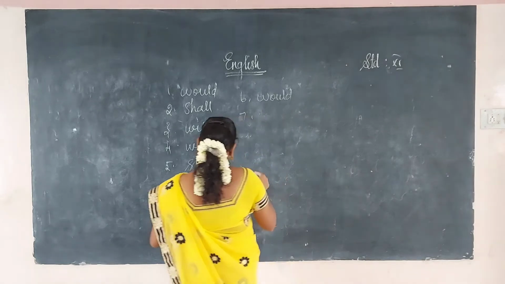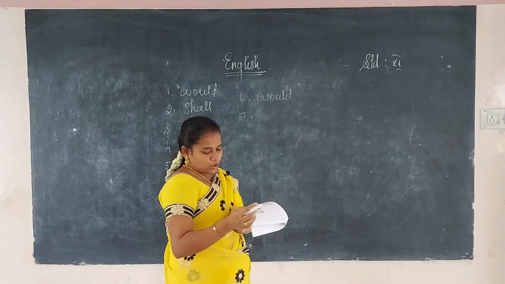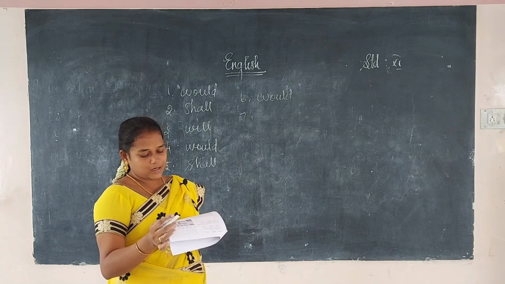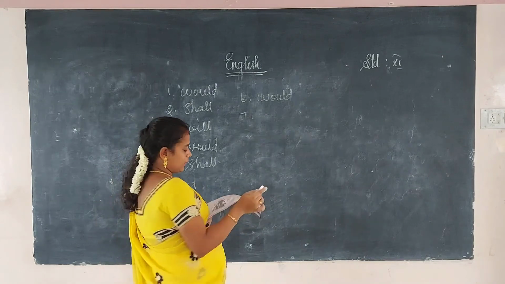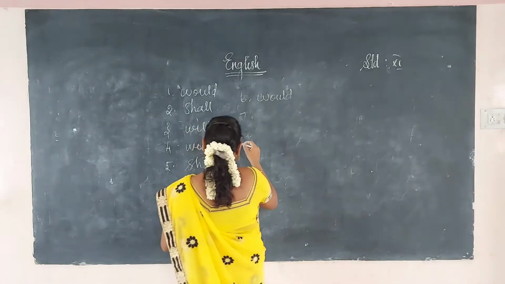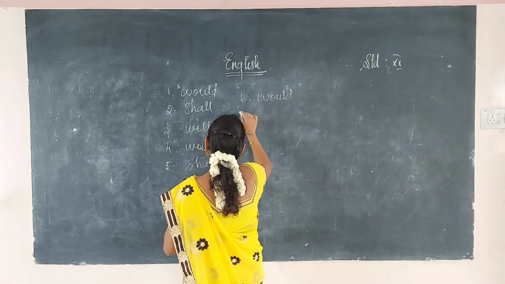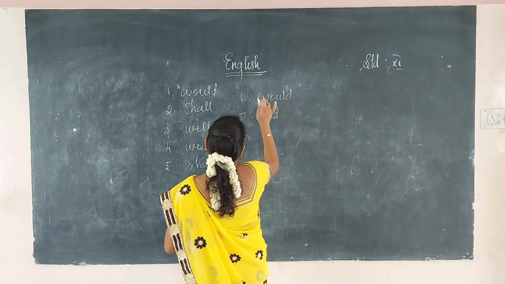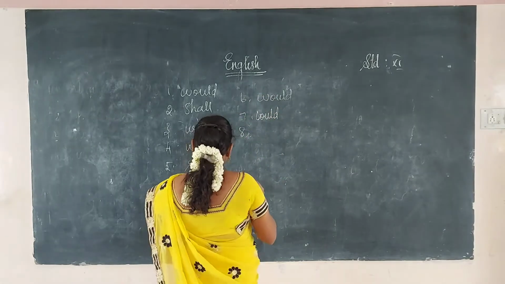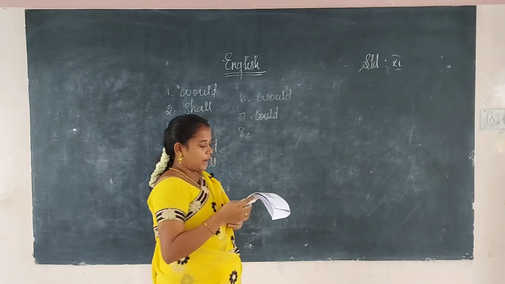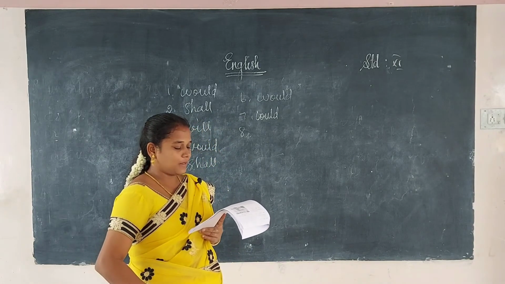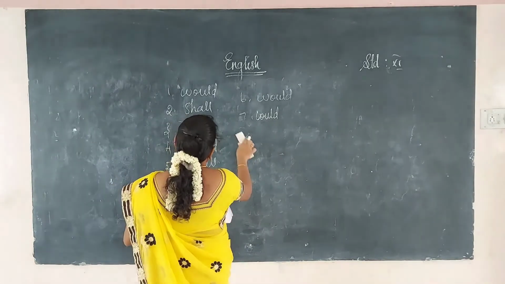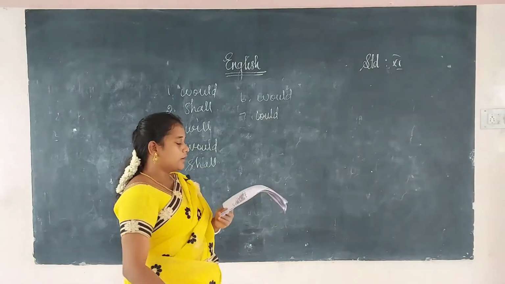Next, the seventh one. I had not got it. I sat and pondered. I tried to feel my heart. I could not feel it. I could. Here the sixth one is I would. Okay. Next, that's all. I walked into the reading room as a happy, healthy man, but crawled out as a decrepit wreck. So this is how we have to write.